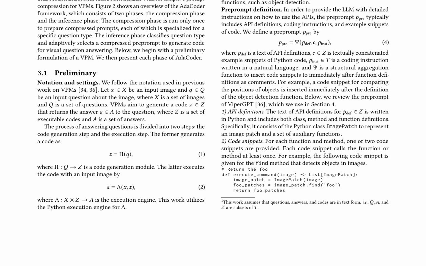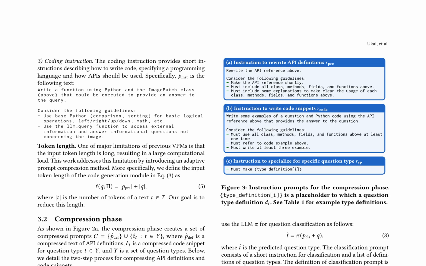The preprompt definition is crucial in providing the LLM with detailed instructions on how to use the APIs. The preprompt includes API definitions, coding instructions, and example code snippets. The structural aggregation function inserts code snippets immediately after function definitions as comments. The authors introduce a novel coding instruction that provides concise guidelines for writing code, specifying a programming language and API usage. This instruction is designed to guide the generation of code that answers a given query.